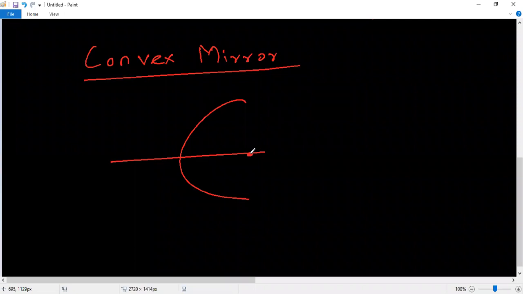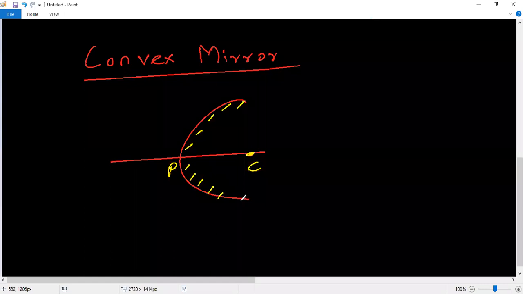Yes. This is the center of curvature C. This is the pole. This is the non-reflecting surface. This one is the focus. The nature is a convex mirror. Another name is a diverging mirror. It will diverge, but the image will form here.